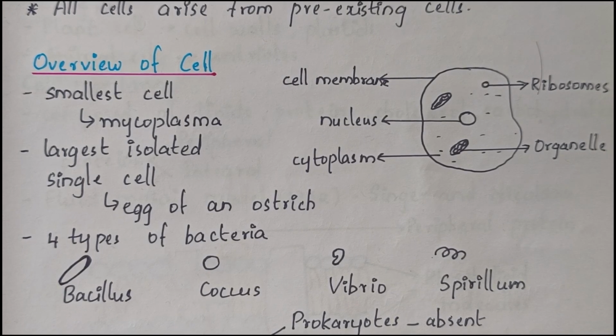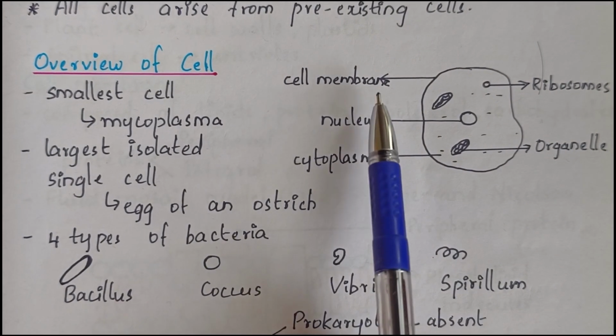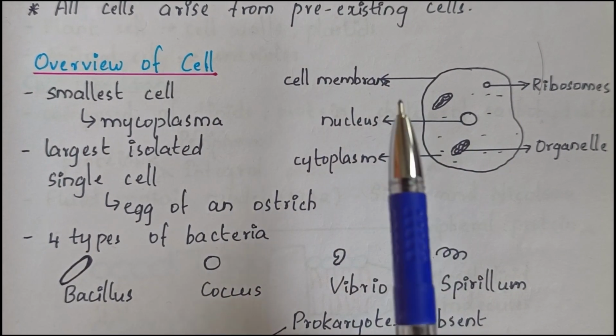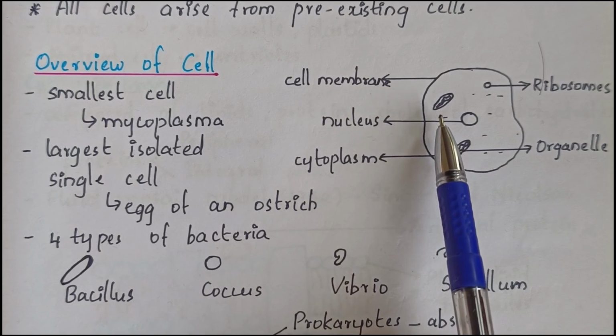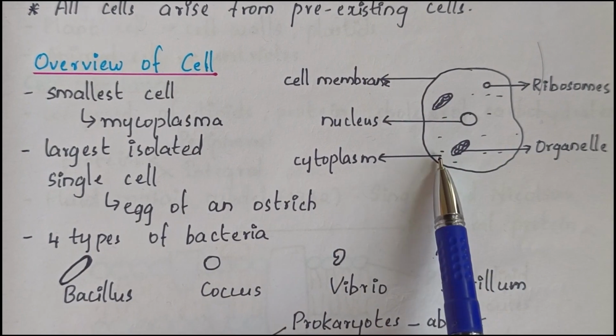Next, we can look at the overview of a cell. This is the basic structure of the cell. Every cell has a cell membrane, which is the outermost membrane of the cell, and a liquid-like structure called cytoplasm.